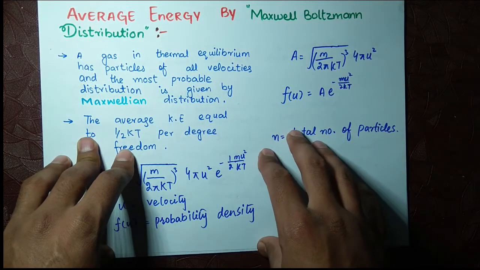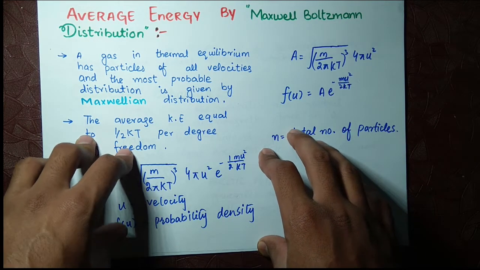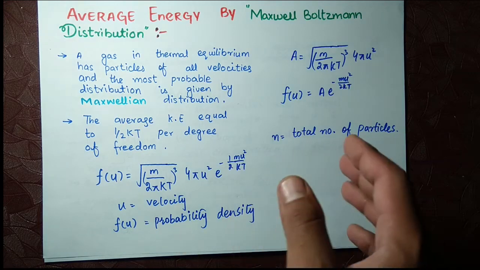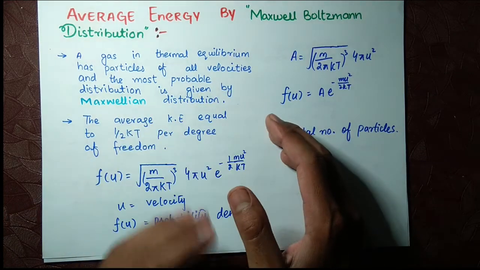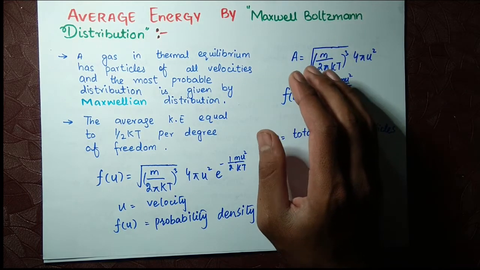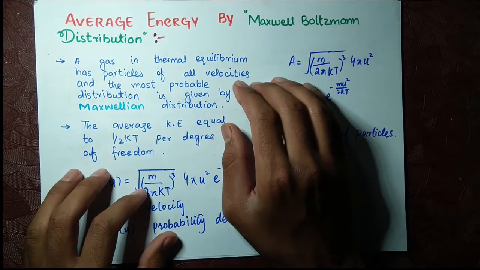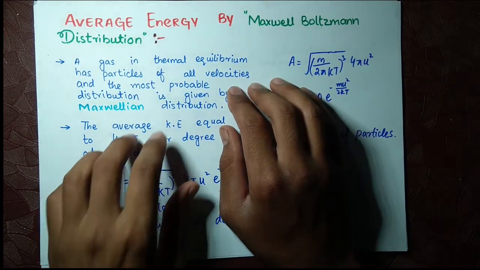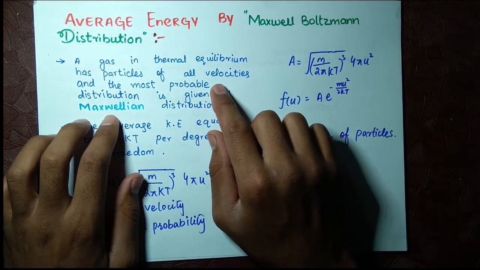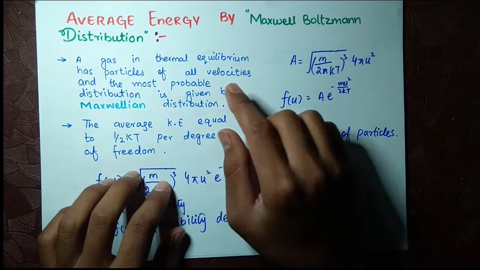A gas in thermal equilibrium has particles of all velocities. When you give it a constant temperature, the particles inside it will have all velocities. It means that the energy won't be distributed equally.